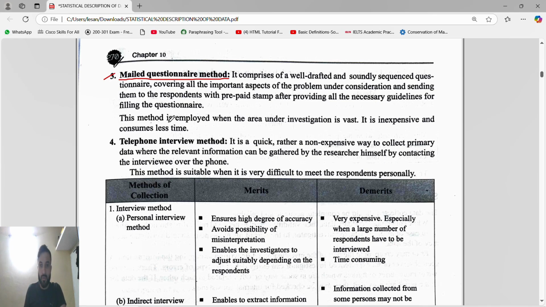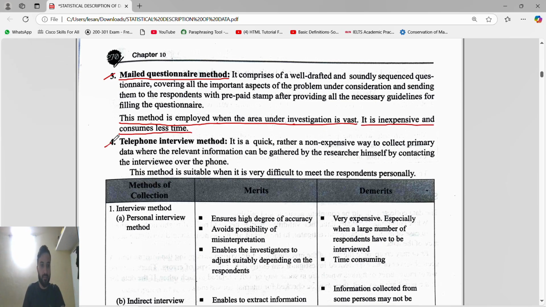Guys, see, this method is employed when the area under investigation is vast. When you have to cover a large area, when you have to cover people of 4-5 cities, you cannot move to every city. Then you will send one mail to every person, and it will be very easy. So it is inexpensive, obviously, and consumes less time.